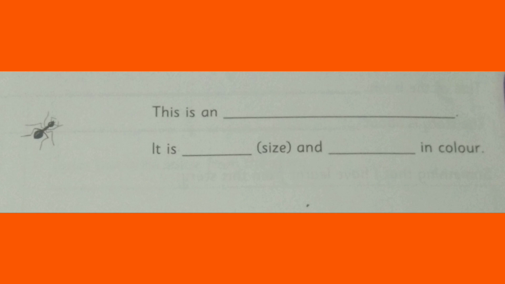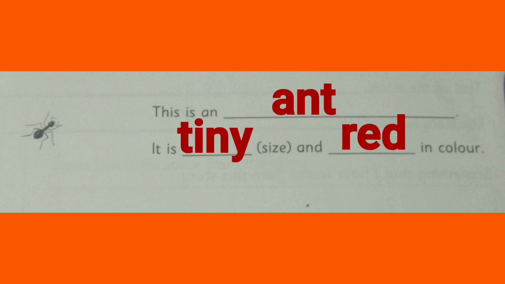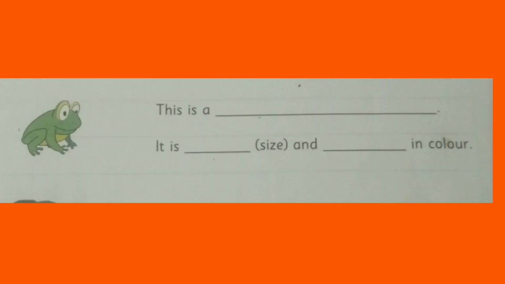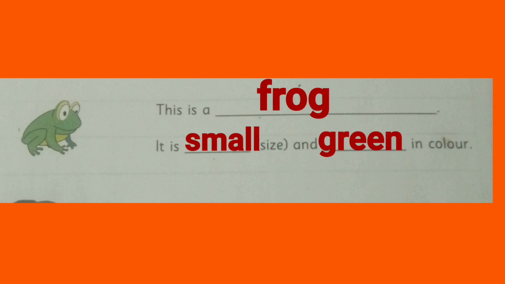This is an dash. It is dash and dash in color. This is an ant. It is tiny and red in color. This is a dash. It is dash and dash in color. This is a frog. It is small and green in color.